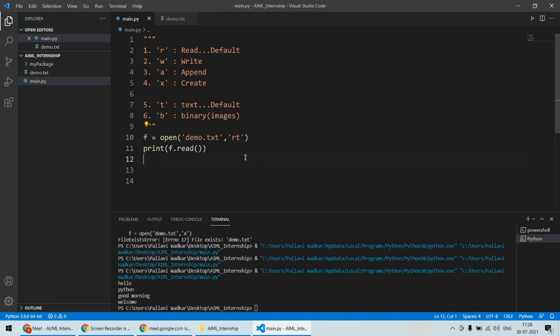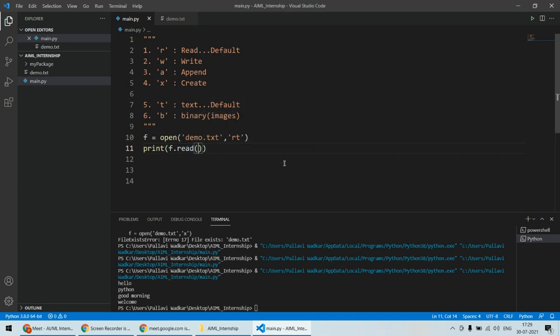Now, as far as this read function is concerned, we can do some experimentation with it as well. You can specify how many characters you want from that file. If you call f.read, it will read the entire content from that file, and by the print function you can print all the content. But with this read function you can actually specify how much data you want to read, and according to that you can print that particular content.